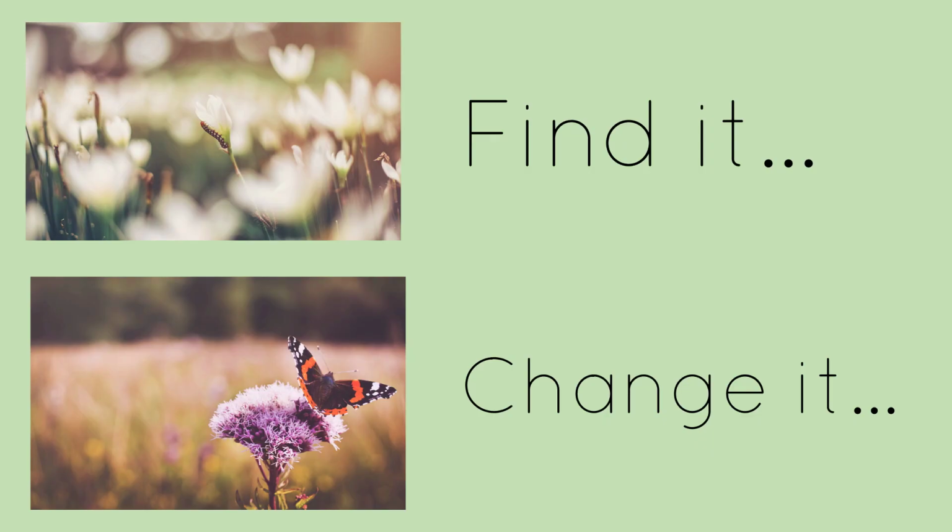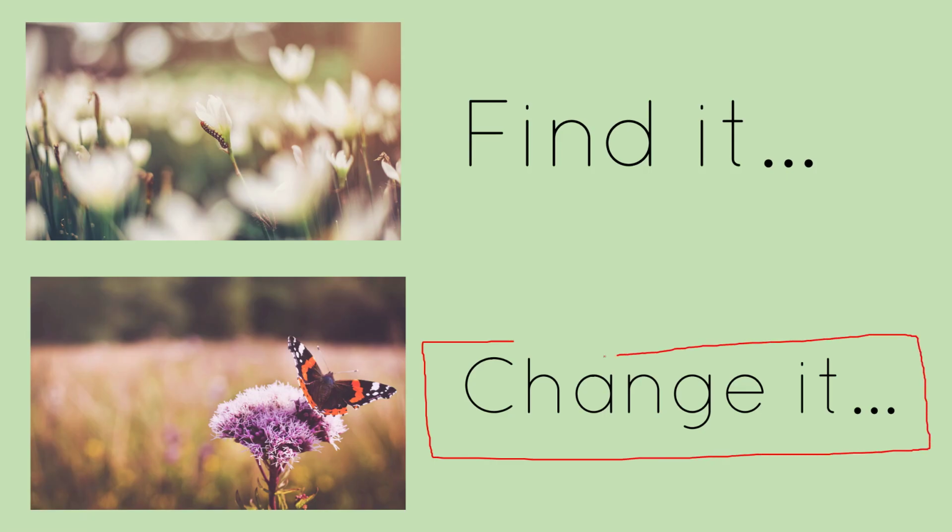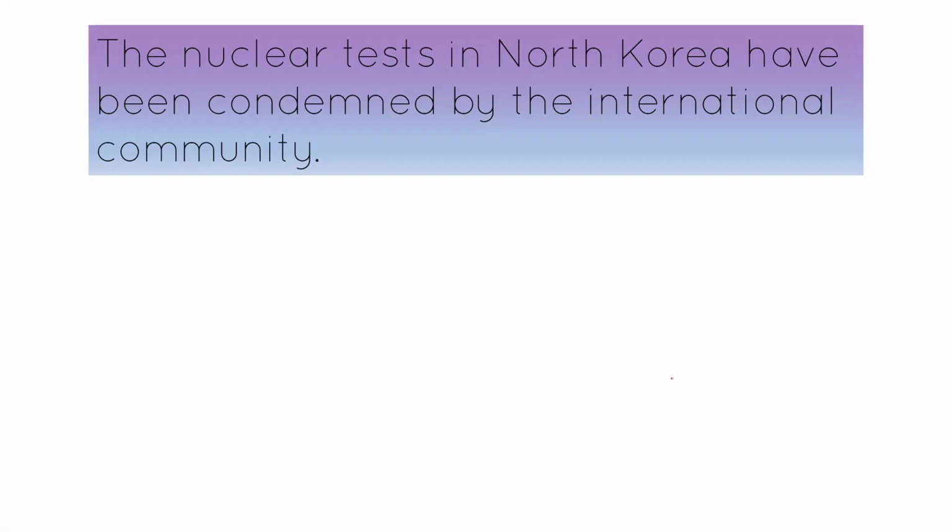We know that our formula is find it, change it. In the exercise that I've given you, I'm really only asking you to do the second part of this. I'm only asking you to do the change it. I'm kind of assuming we've found the answers. So it's this section here. How do we change an answer once we find it to make sure that we've proven to the SQA our understanding? So we did the first one in the last video, but just in case it's been a while since you looked at that video, here it is.